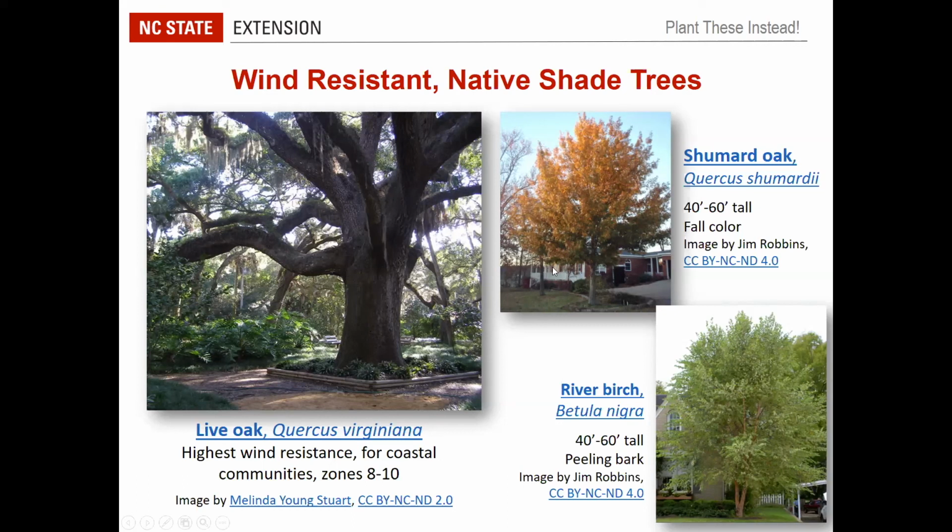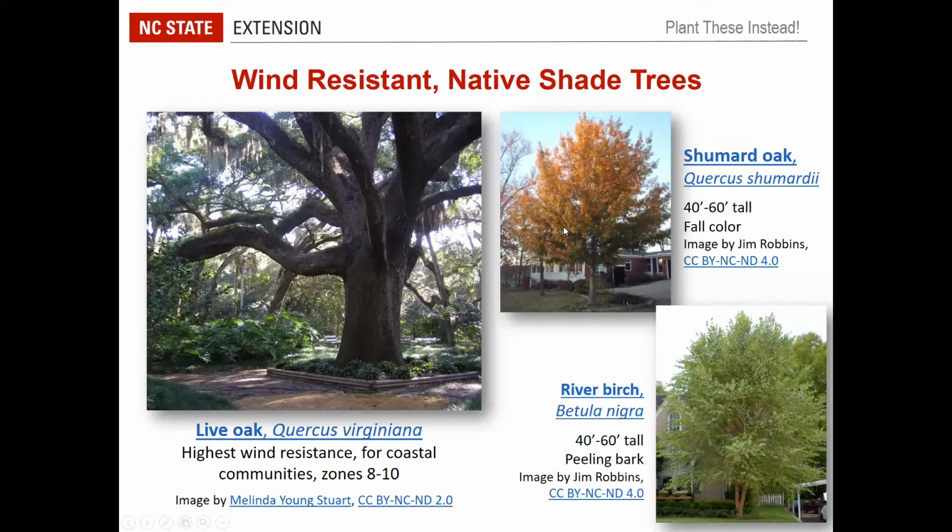If you are more inland and you're looking for a shade tree, think about Shumard oak. This is another native oak, Quercus shumardii. It's not as large maybe as some of our oaks. It gets to be about 40 to 60 feet tall. You can see in this picture showing some fall color.